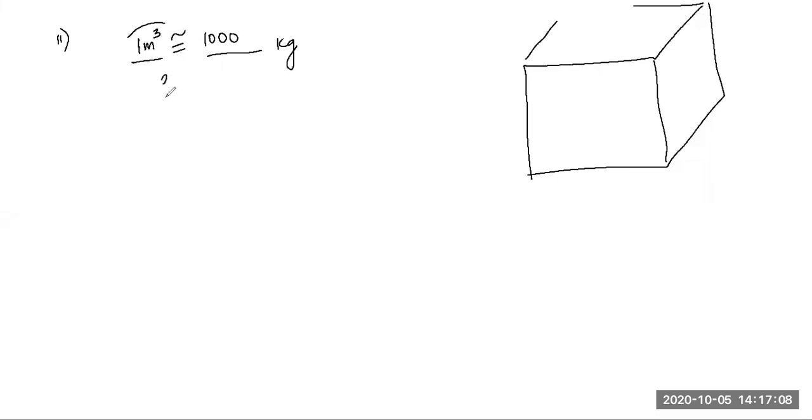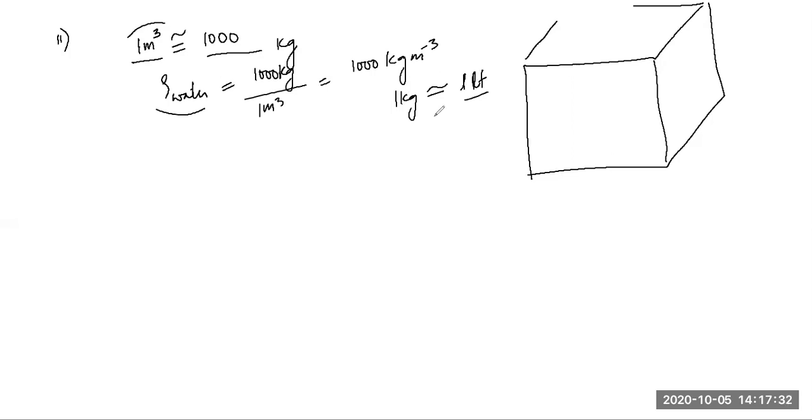So this gives us the density of water, that is mass by volume. How much mass? 1000 kg can be contained in 1 meter cube. So we say 1000 kg per meter cube is the density of the water, right? So approximately 1 kg is equal to 1 liter also. This is the basic understanding, right?